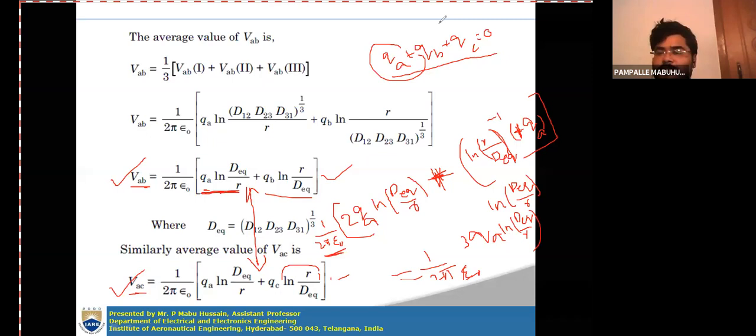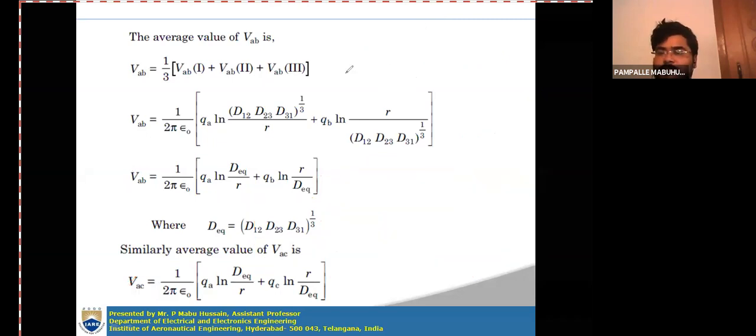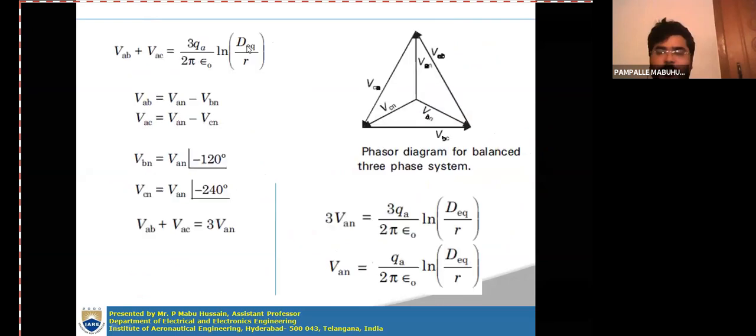Okay, I think it is clear. So now if you sum these two voltage expressions, VAB plus VAC, the final expression that you will get here is 3 QA by 2 pi epsilon naught ln D equivalent by R. As I said before, we have a balanced three-phase system, which is arranged in an asymmetrical manner.